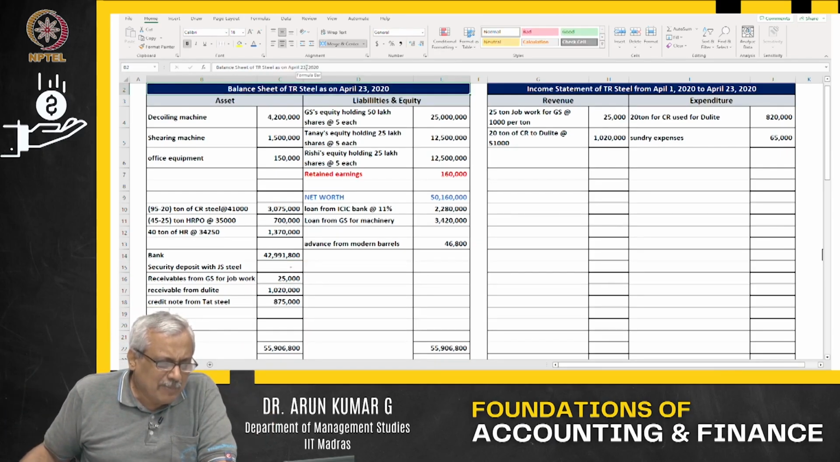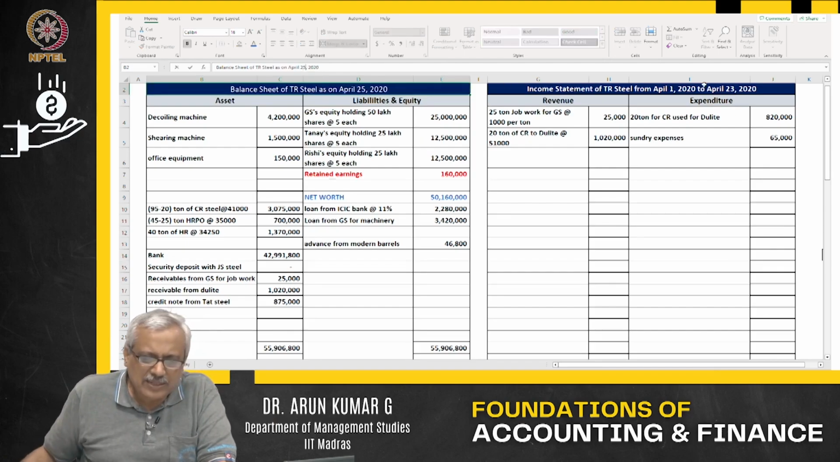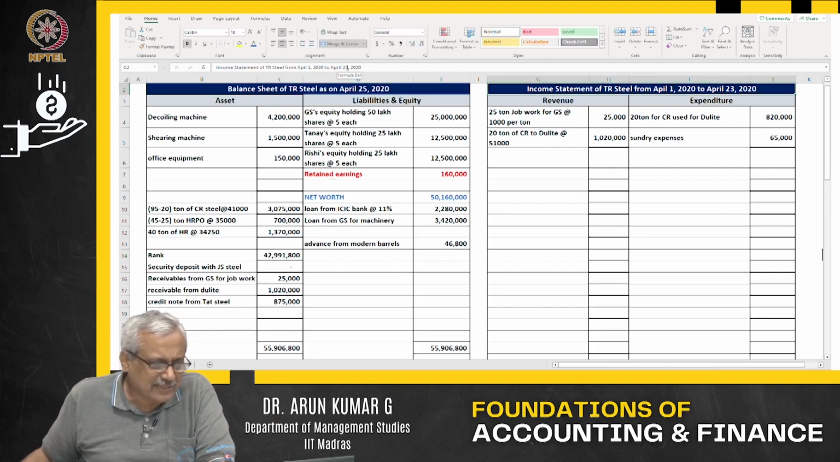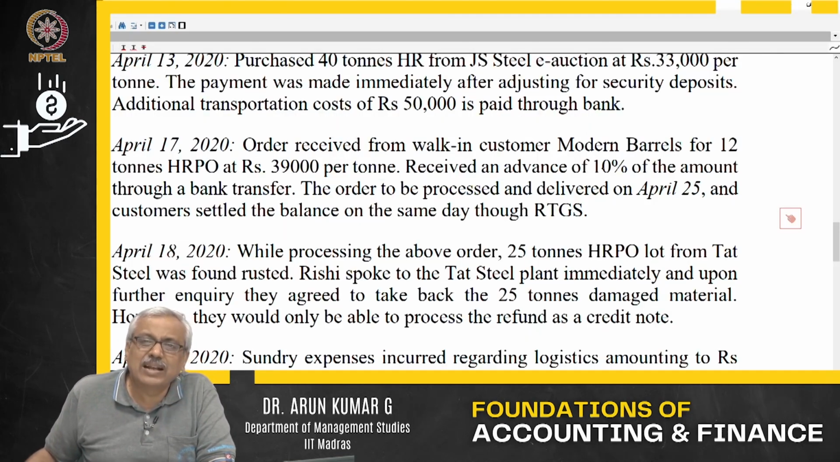Now we move to the April 25th transaction. What is April 25th, sir? There is no transaction listed. Please go back and refer to the transaction dated April 17th. You see that model barrels, these were delivered on the 25th. That means what? 12 tons of HRPO.